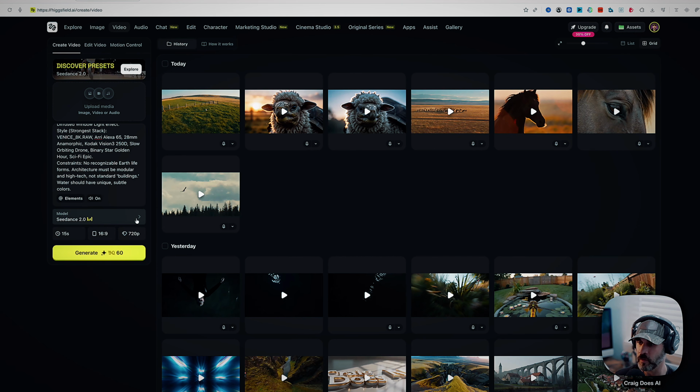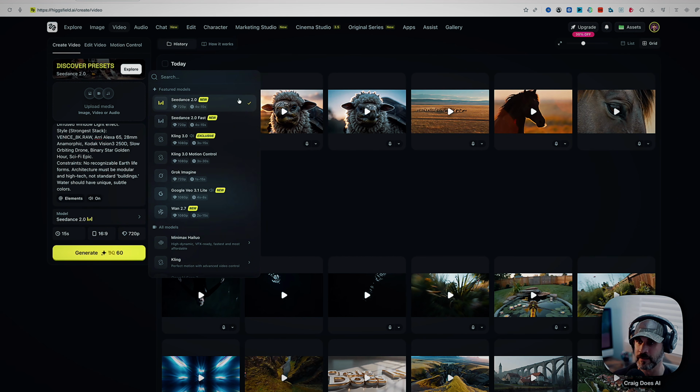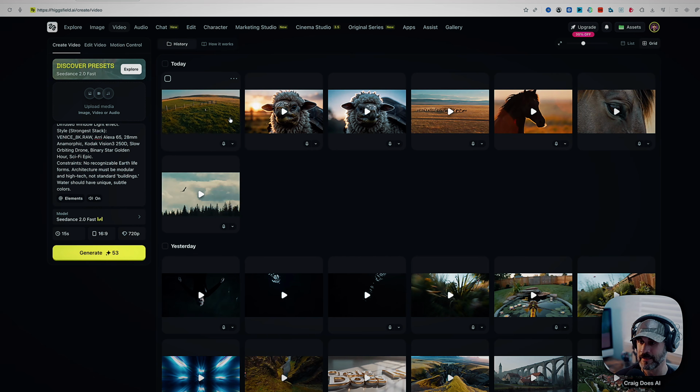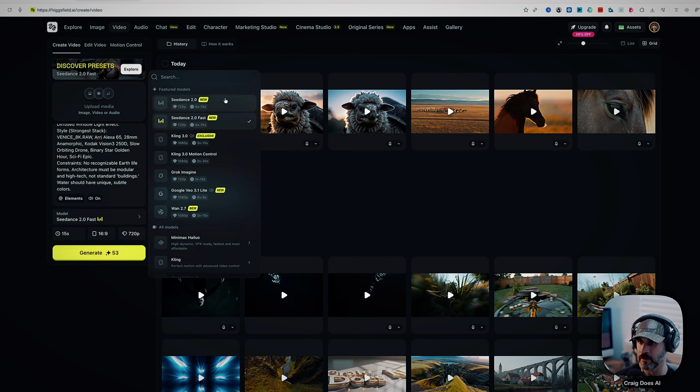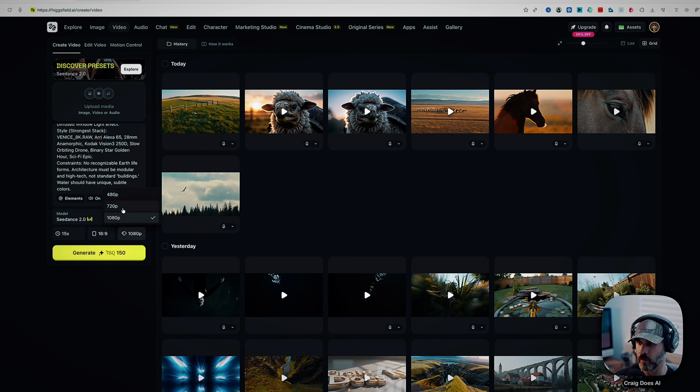But also here is where you can switch to different models. So obviously we're working in Seedance right now. That's what I want to work in. You can also see there's Seedance 2 fast. It's a little bit less tokens to generate currently, but also doesn't give you the same level of success with the regular Seedance. Although it is very close, the difference in the actual credits, I should say, is not that significant. It's about 7 here. So I might as well just keep it at the regular Seedance 2.0. And again, put this back to 720. I do not want to waste those credits on a demo. And then I'll hit generate.